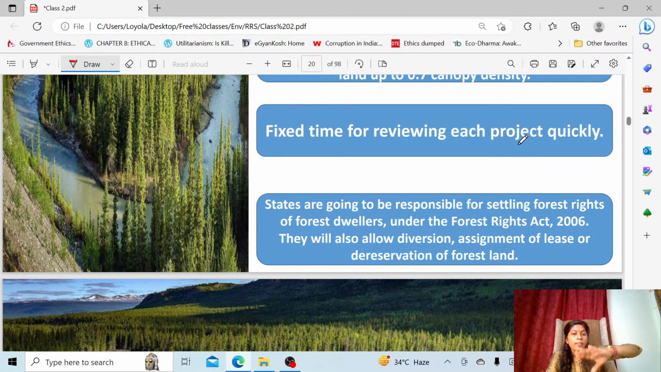So the state is responsible. State means here they are not mentioning the state government. The government is responsible for settling the Forest Rights Act of the forest. So far they are only doing it, and now also they are only going to do it. But one additional statement was there. What is the statement? They will also allow diversion, assignment of lease, or de-reservation of the forest land. Okay, so all this will be allowed.